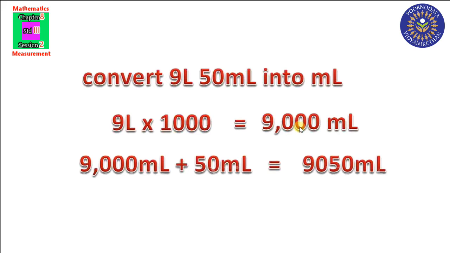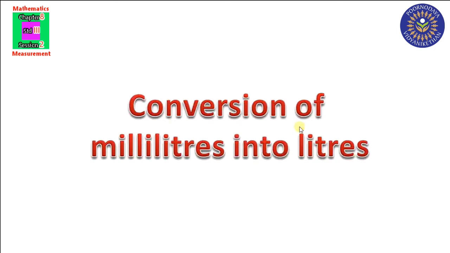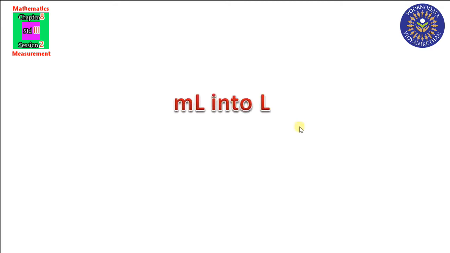Okay. The next, conversion of milliliters into liters. Next we are going to convert milliliters into liters. Listen carefully. See here. How can we convert milliliter into liter? Yes. For converting milliliter into liter, we have to divide this milliliter by 1000. Then we will get liter.